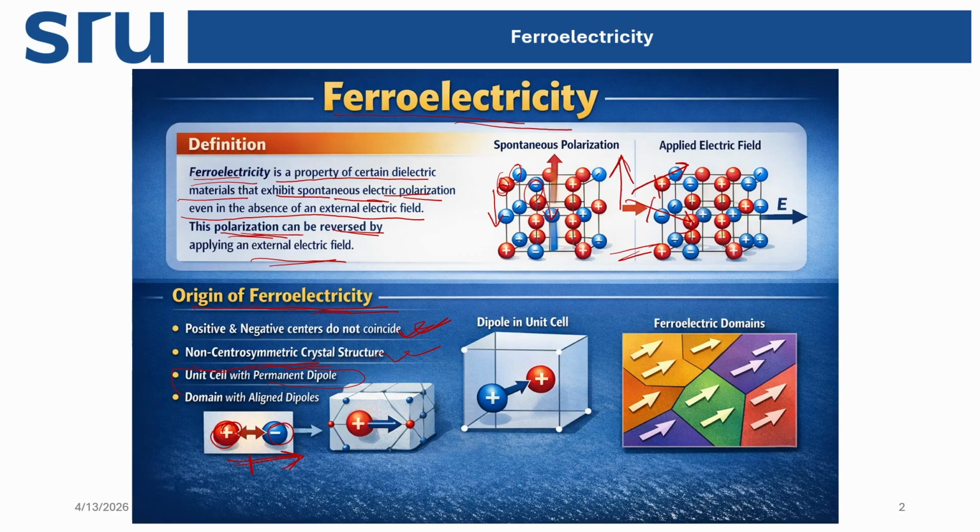Otherwise we can't. For example, here you see different orientations giving a permanent dipole moment, so we get ferroelectric properties of the material.